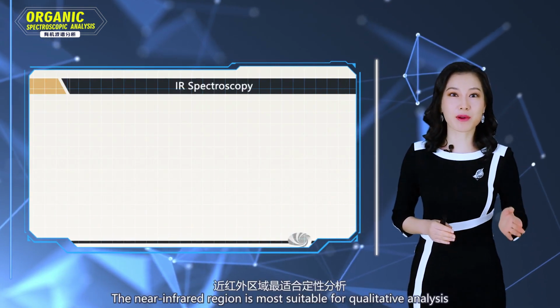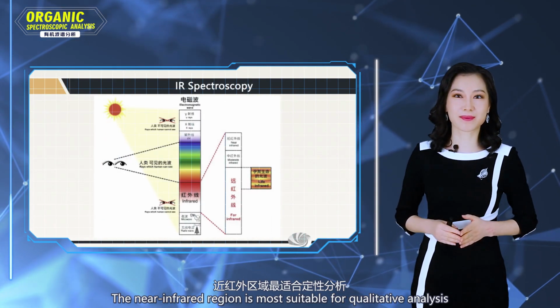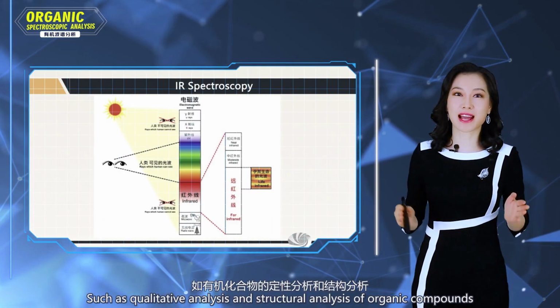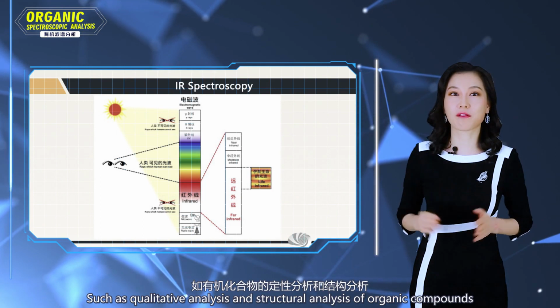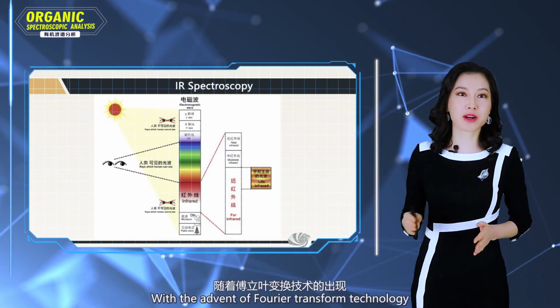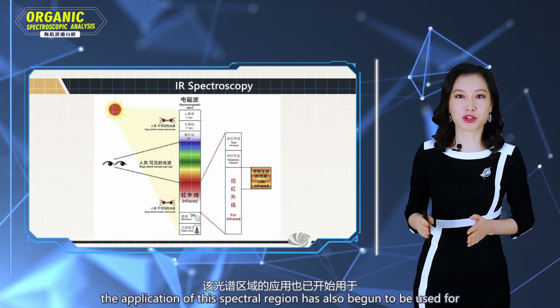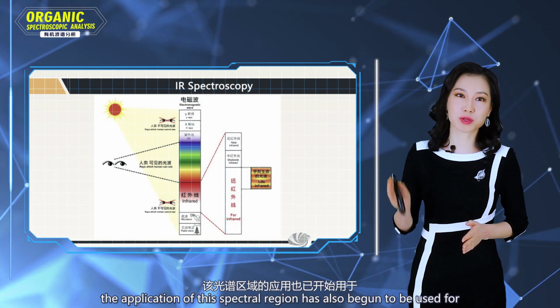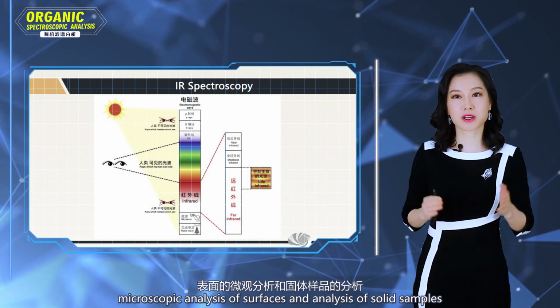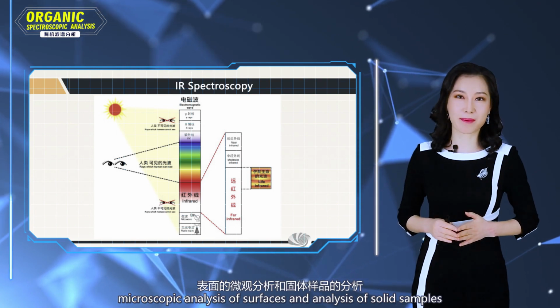The near-infrared region is most suitable for qualitative analysis, such as structural analysis of organic compounds. With the advent of Fourier transform technology, this spectral region has also begun to be useful for microspectroscopy analysis of surfaces and analysis of solid samples.